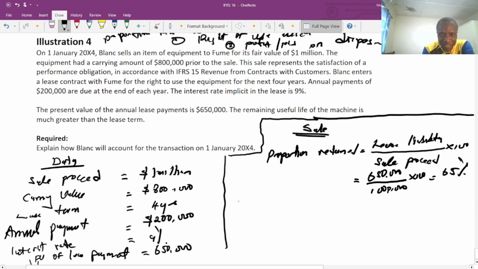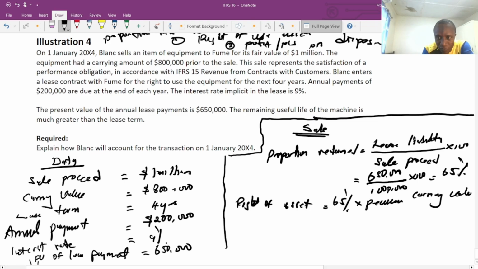So now we are going to calculate the right of use asset. Right of use asset will equal 65% multiplied by what? What are we going to multiply the 65% by? The previous carrying value of the asset.